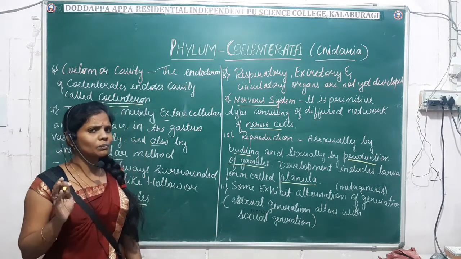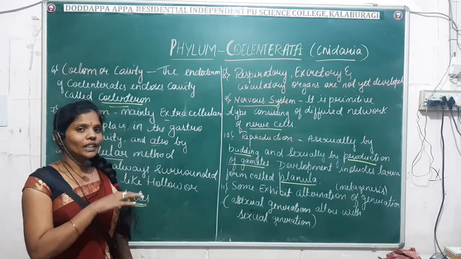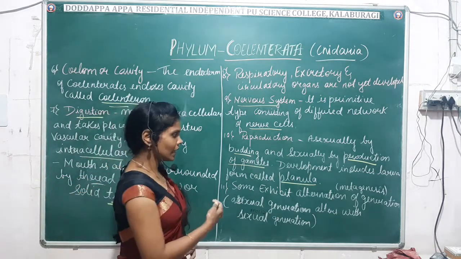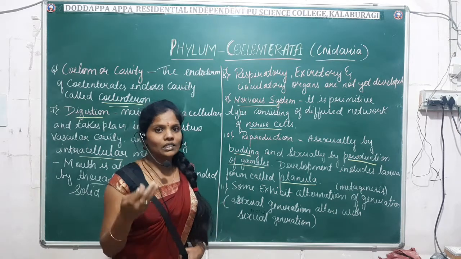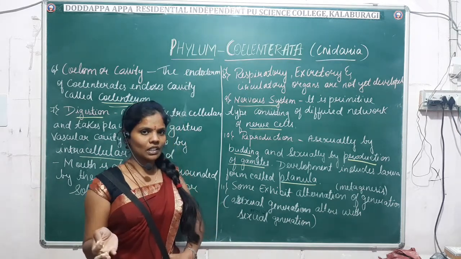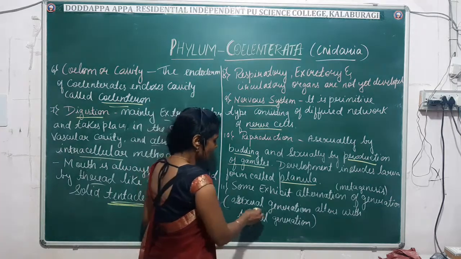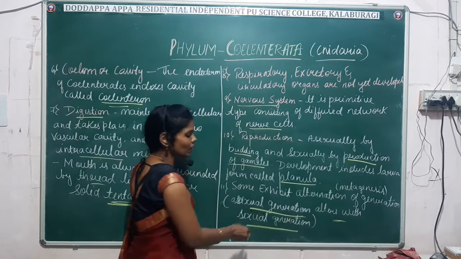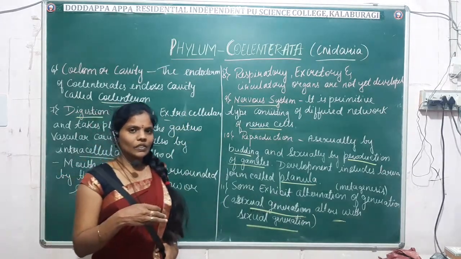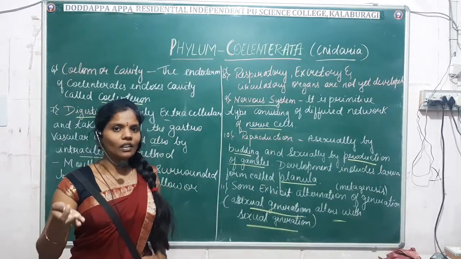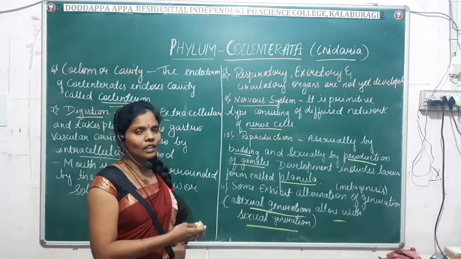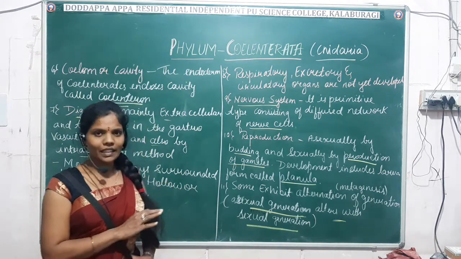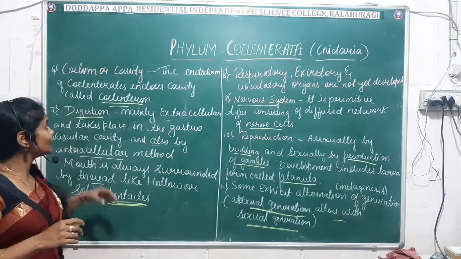Another significant characteristic of the coelenterates is the alternation of generation. So what do we mean by alternation of generation? Asexual generation alternates with sexual generation, which we can also call metagenesis. Fine. So these are some of the characteristic features, just at a glance.